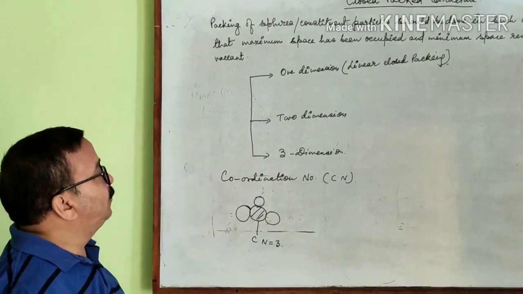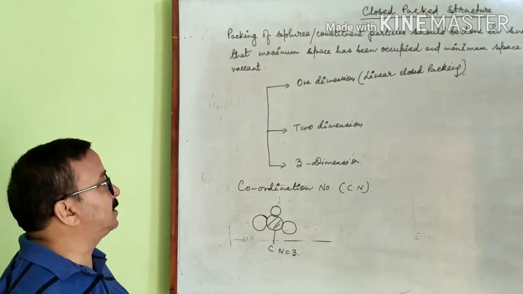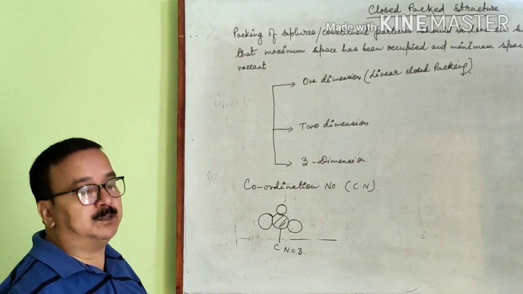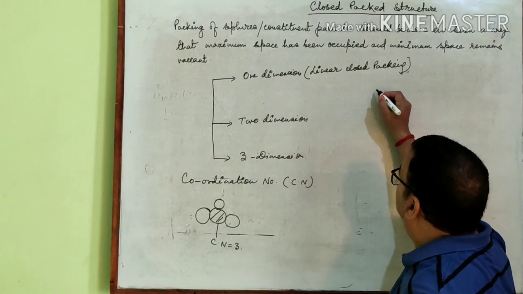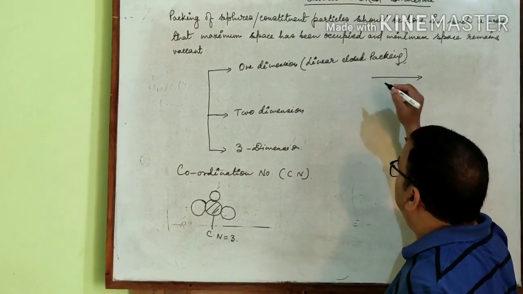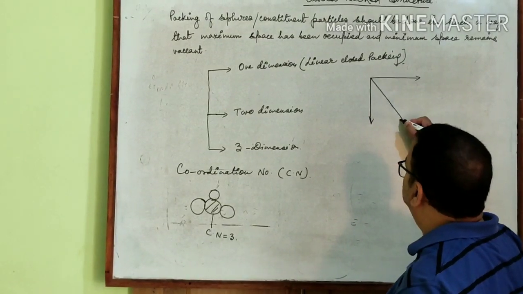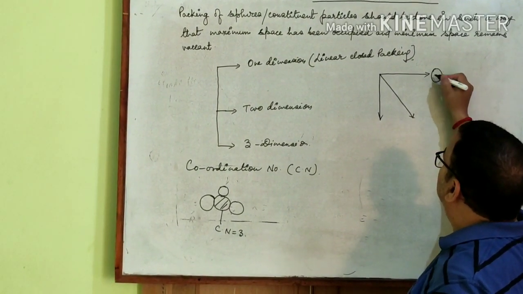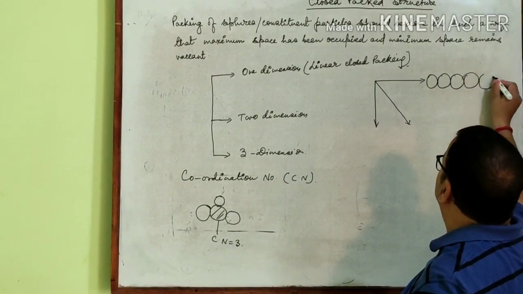Now, we have to find out the coordination number of particles in one dimension, two dimensions, or three dimensions. In one dimension, the particles can be arranged either in this way, or in this manner, or in this manner.